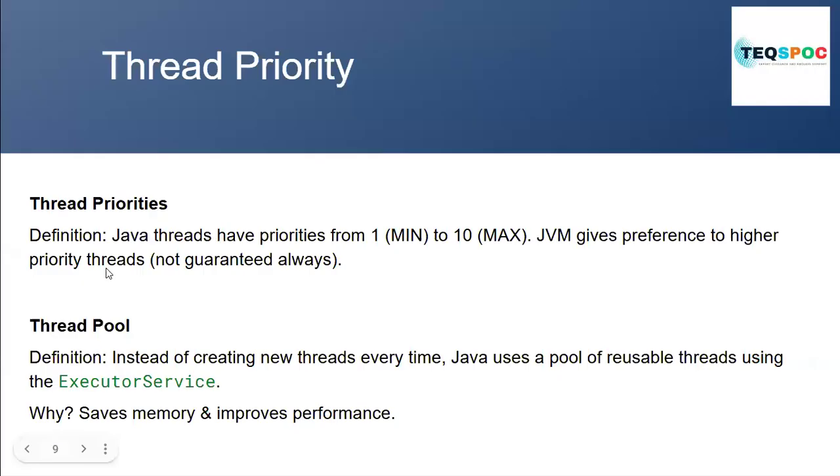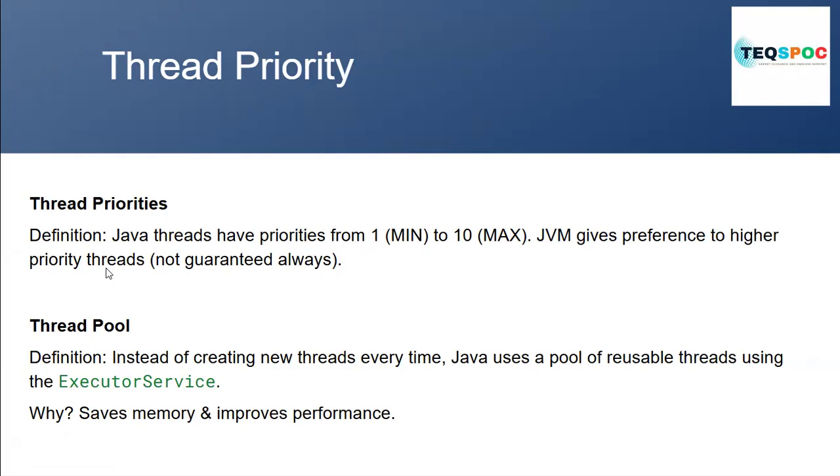If we set the priority, it is a request made to the thread scheduler. The scheduler's task is to run the thread, but there is no guarantee that it will be processed according to the priority. It is not guaranteed that a high priority thread will run first.